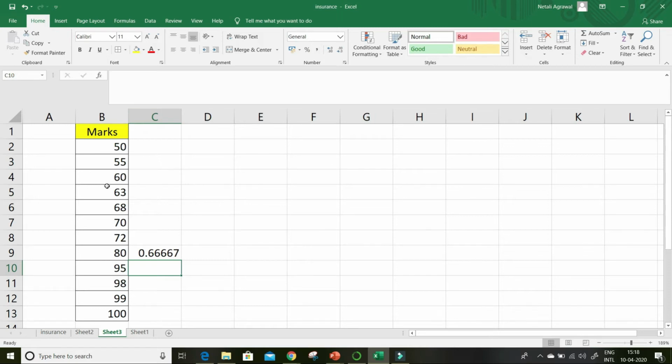Let's see another percentile. This is the 3rd student. So what is the percentile for this? 3 divided by how many numbers are there? 12. This is the 25th percentile. It means 60 is the 25th percentile mark. It means 25% of students have scored less than 60 and 75% of students have scored more than 60 marks. That's what is percentile. Now, what is quartile?